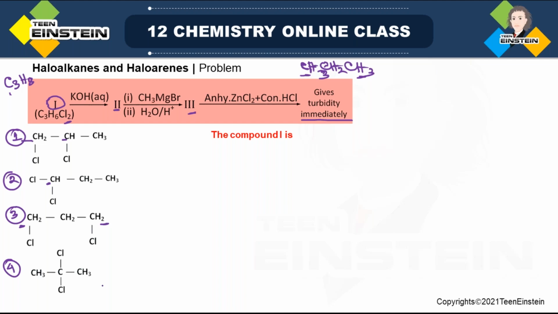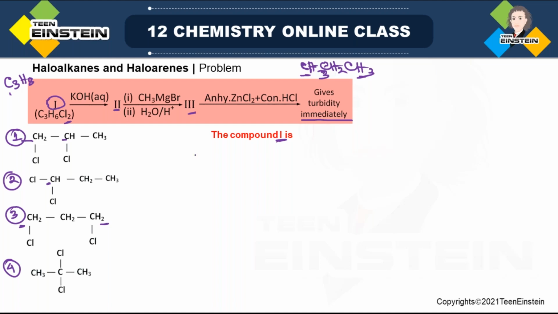This is another possibility. And the fourth possibility, 2 chlorine attached to the middle carbon. Okay. Now you have to find which is the actual structure of compound 1. So compound 1 is any of these options, but the final information is saying it gives turbidity immediately.